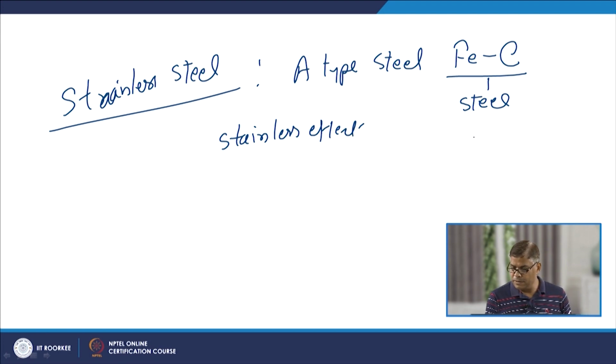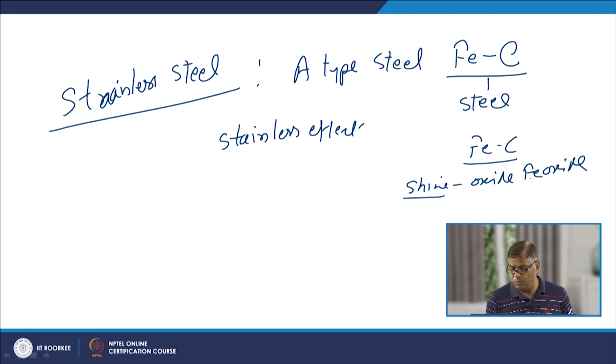Normally the simple steels which are having primarily carbon only, these steels lose their shine due to the oxidation. Iron oxides are formed, which makes the surface dull, and it does not look nice also.